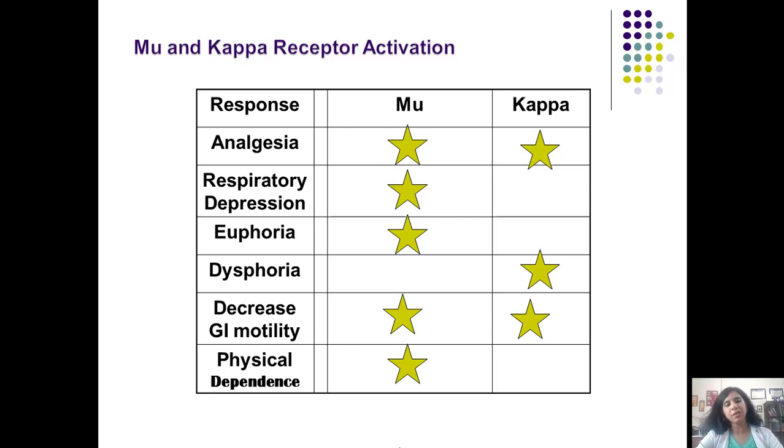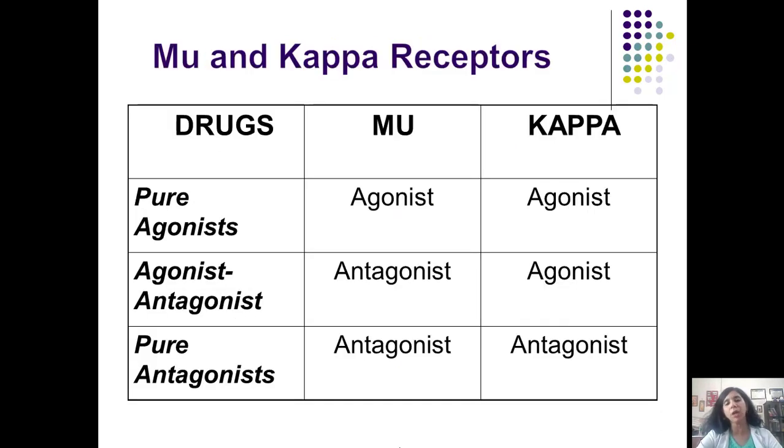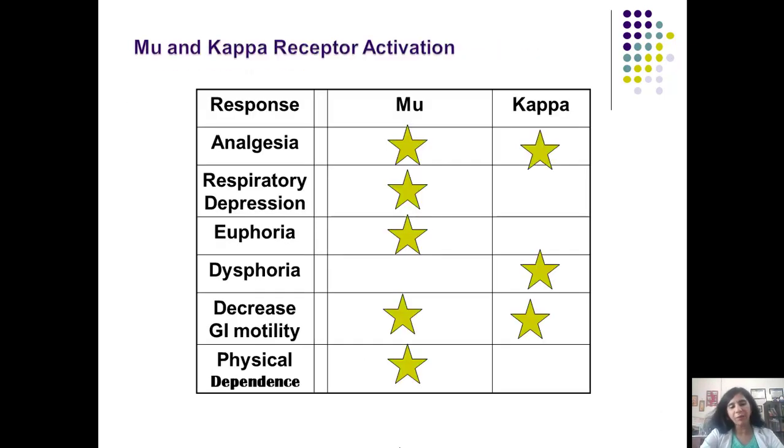So let us have the results of mu and kappa receptor activation. There are three receptors actually, mu, kappa and delta. I have already told you in my previous session that mu mediates analgesia, kappa also mediates analgesia, delta also mediates spinal and supraspinal analgesia. Respiratory depression is mediated only by mu, euphoria mediated only by mu, and physical dependence mediated only by the mu receptor, dysphoria mediated by kappa, and decrease in the GIT motility also mediated by both mu and kappa receptors.